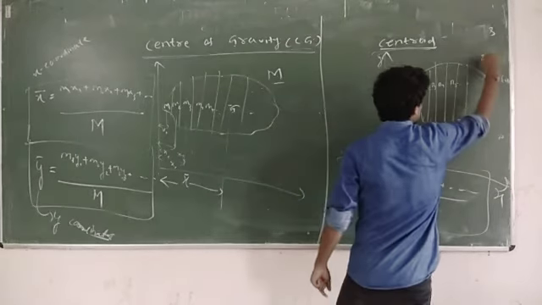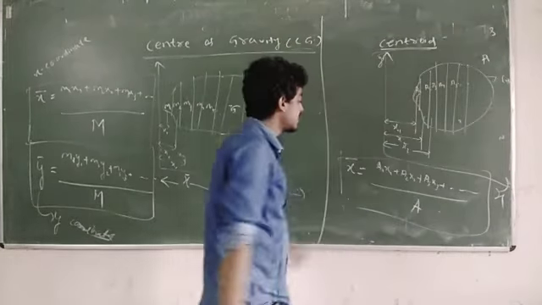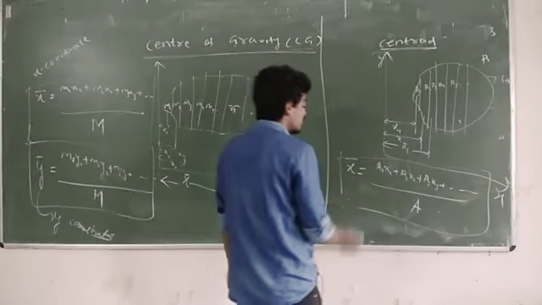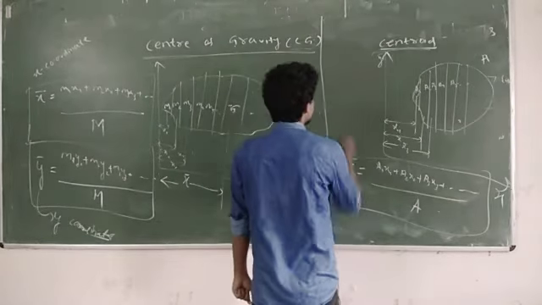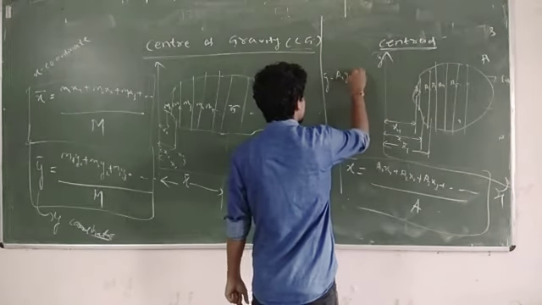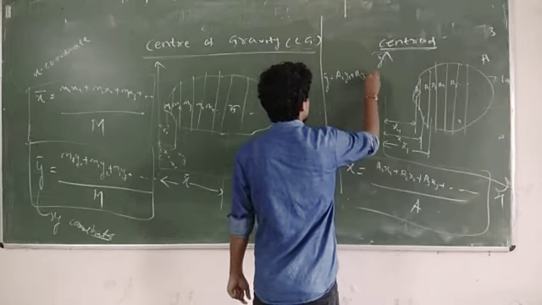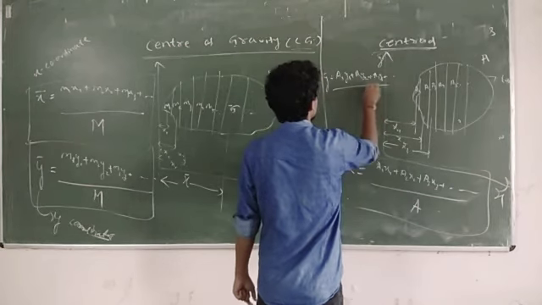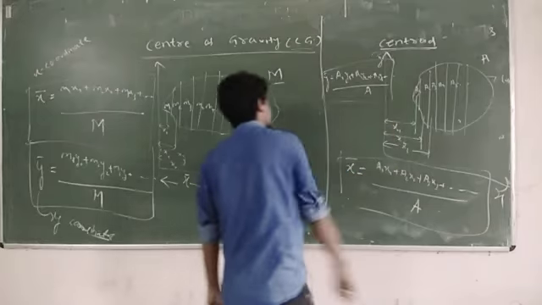Suppose the body has total area capital A. Like this you can calculate x bar, that is the x coordinate. The y coordinate can be calculated using the same formula: A1 y1, A2 y2, A3 y3, like this it will continue, divided by total area.